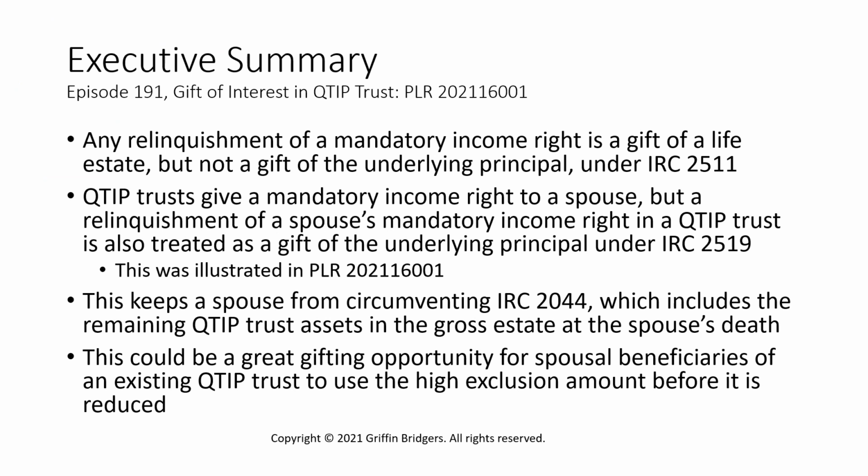QTIP trusts give a mandatory income right to a spouse, but there's a code section, 2519, which says that a relinquishment of a spouse's mandatory income right in a QTIP trust is also treated as a gift of the underlying principal. This was illustrated in a recent private letter ruling. This makes sense because, ultimately, at the spouse's death, the balance of the QTIP trust assets will be included in the spouse's gross estate under Code Section 2044.